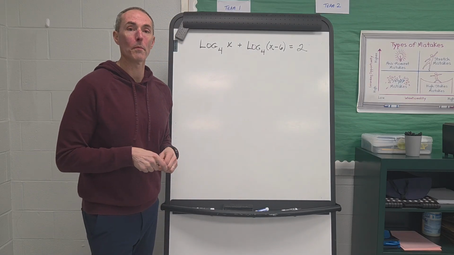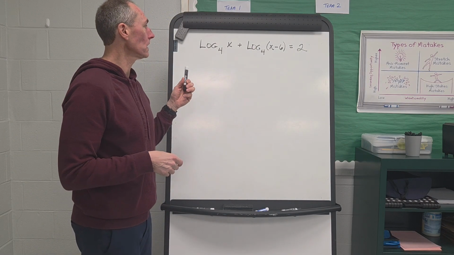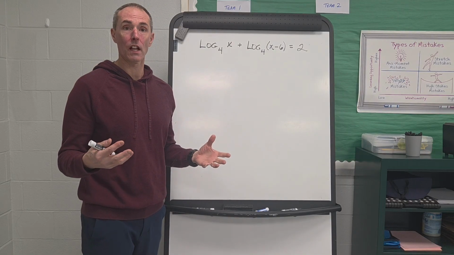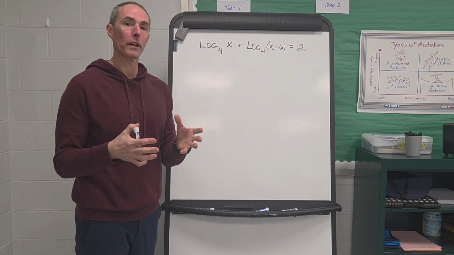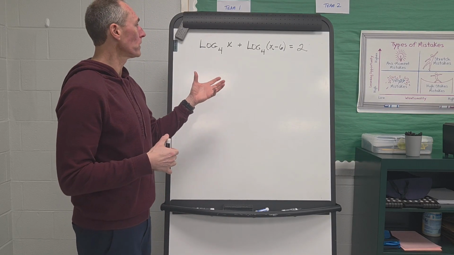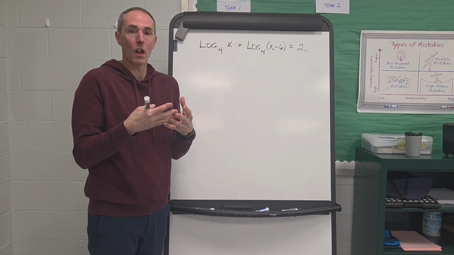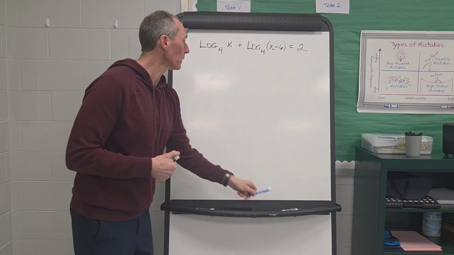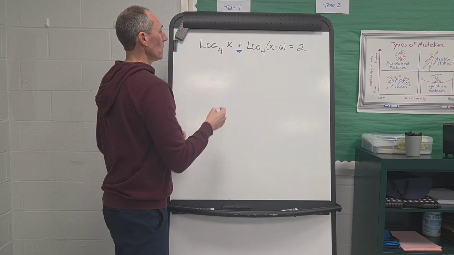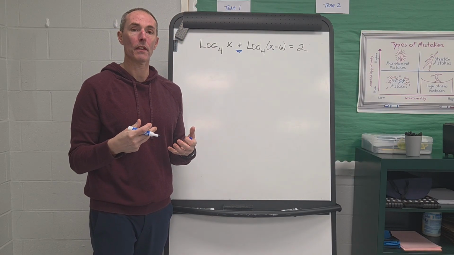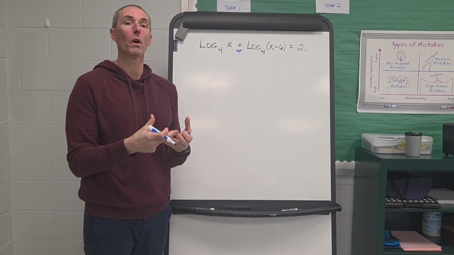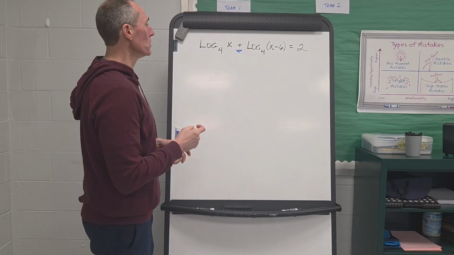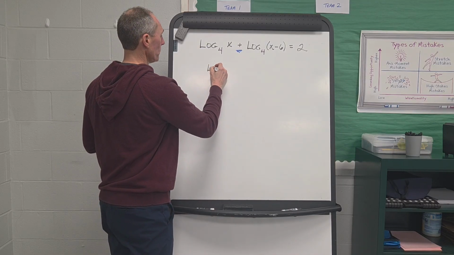Okay, let's take a look at an example where we are solving a logarithmic equation, or an equation involving logarithms, but we have multiple logs, right? So step one is going to be to condense those multiple logs into one, right? In this case, we have the addition of logs, and we've learned now that that is the same thing as combining those into one log using multiplication. So we're going to do that to start off.